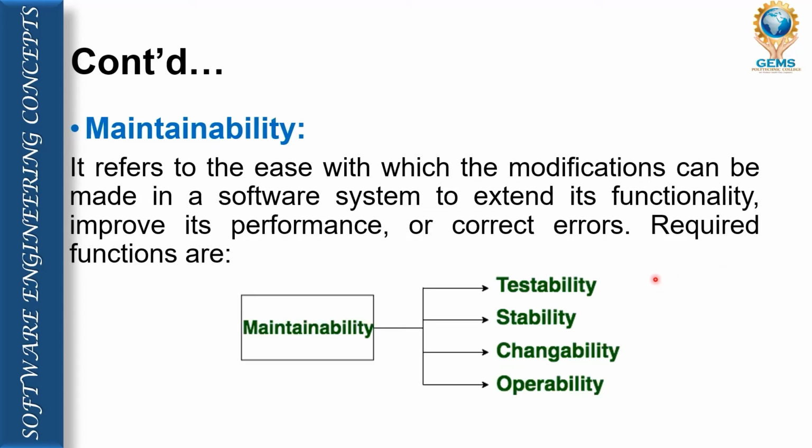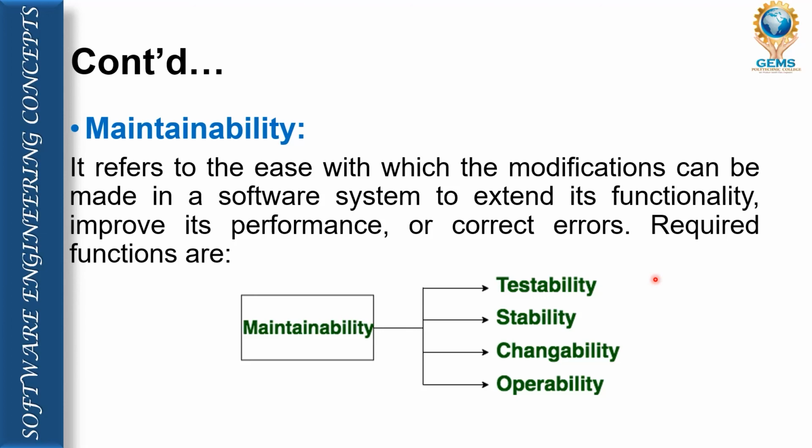Now next we have maintainability. Maintainability again talks about the performance or errors, how long and how easily we are able to maintain our software. Some software maintenance is really very difficult because whenever we want to make any changes, we are not able to do it by ourselves.